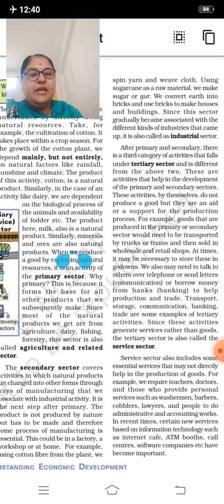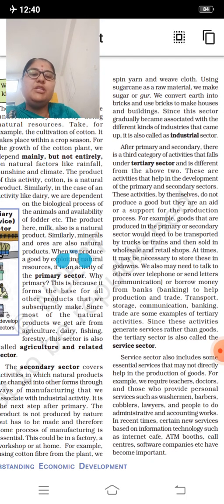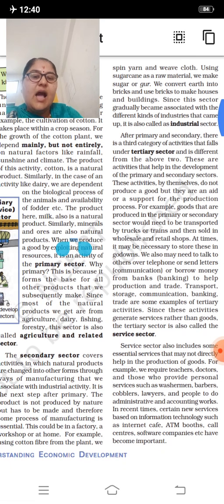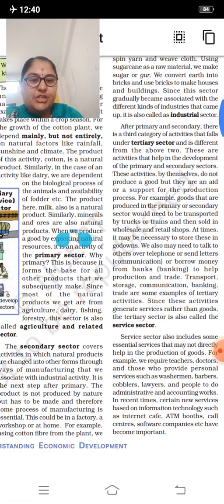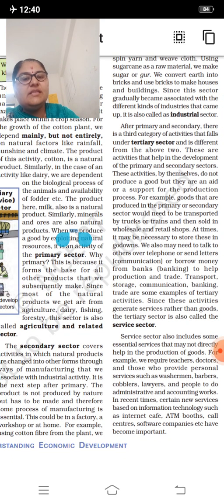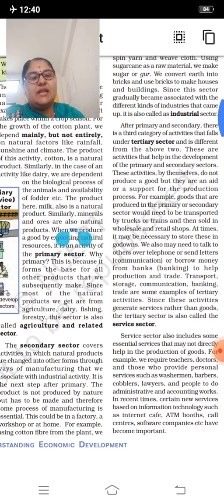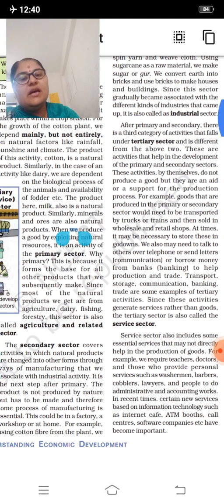We may also need to talk to others over telephone or send letters, communication, or borrow money from banks to help production and trade. Transport, storage, communication, banking, trade are some examples of tertiary activities, since these activities generate services rather than goods. So the tertiary sector is also called the service sector.